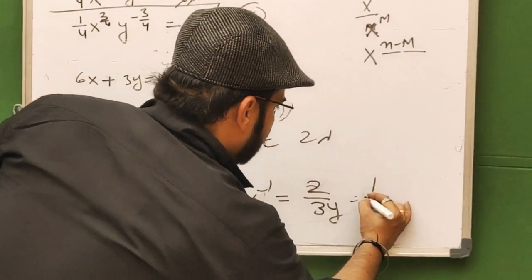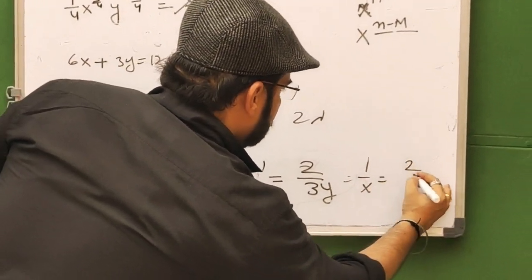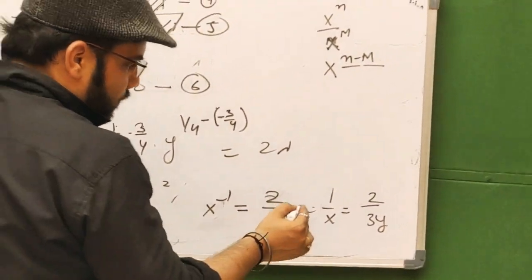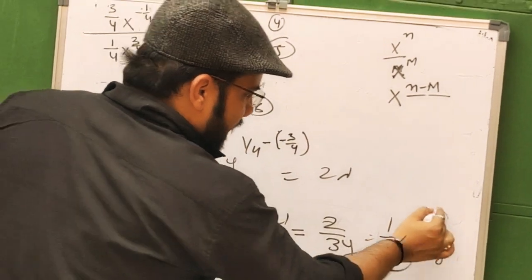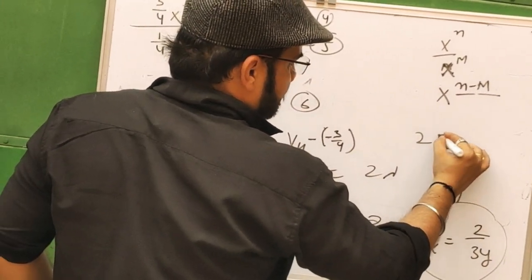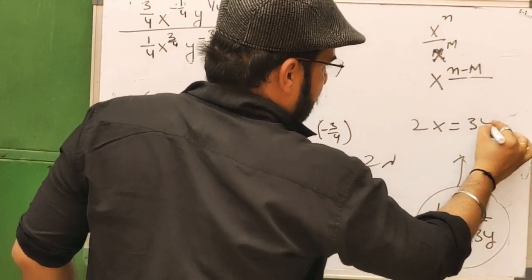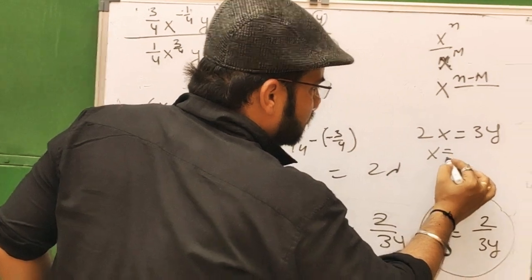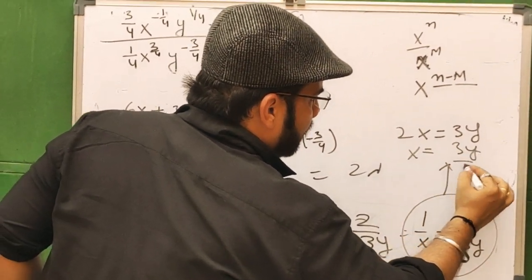So 1 by x equal to 2 by 3y. If we do cross multiplication, then this will be 2x equal to 3y. Now the value of x is 3y by 2.